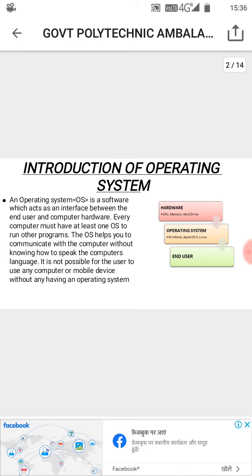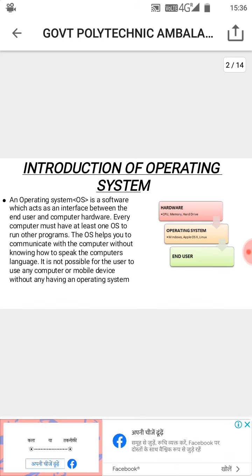Introduction of Operating System. An operating system is a software which acts as an interface between the end user and the computer hardware. Every computer must have at least one operating system to run other programs. The operating system helps you to communicate with the computer without knowing how to speak the computer's language. It is not possible for the user to use any computer or mobile device without having an operating system.